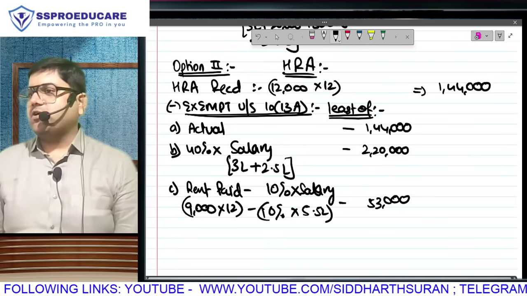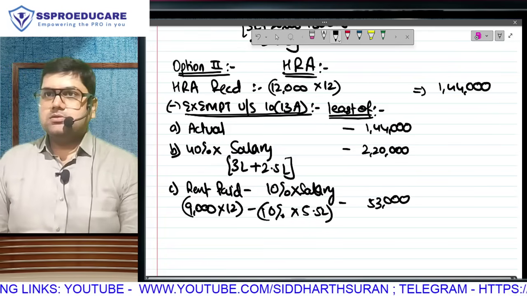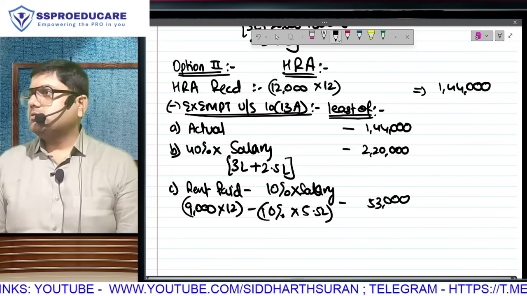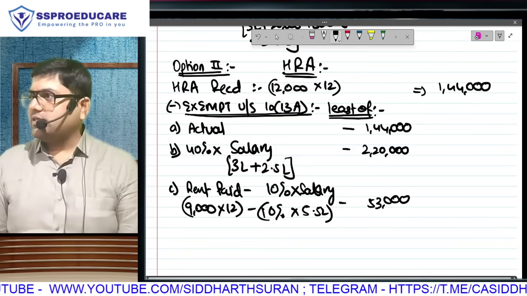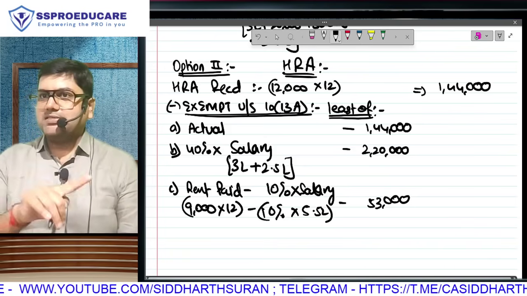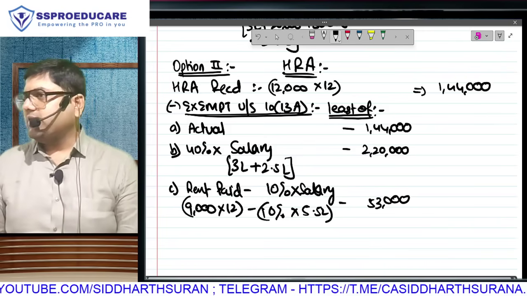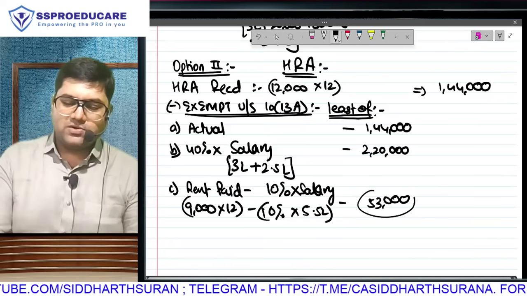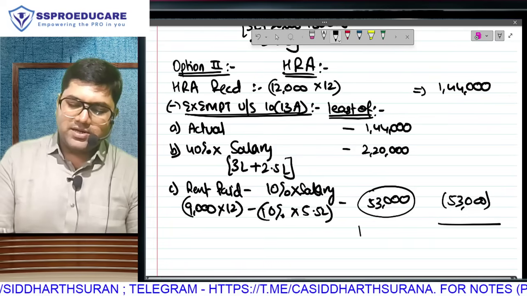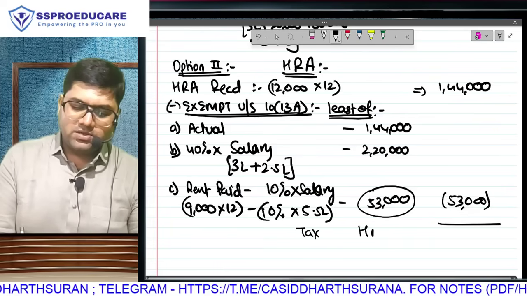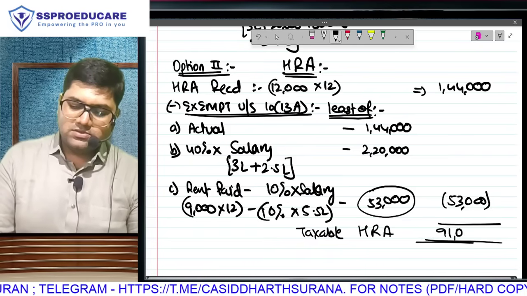Check, digest, satisfy yourself, then only I will choose the final answer. You confirm this? Are you okay with this? Rent paid is 9,000 into 12, 1 lakh 8 minus 10% of salary, 55. 108 minus 55, 53,000 being the lowest will become your exemption. And the taxable amount under HRA is going to be 91,000.